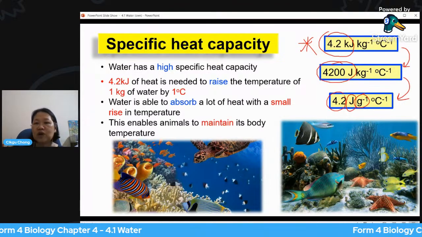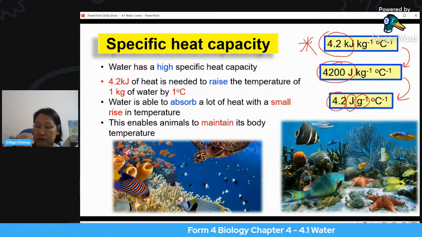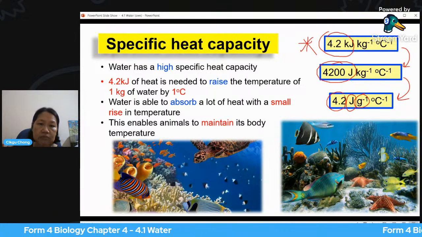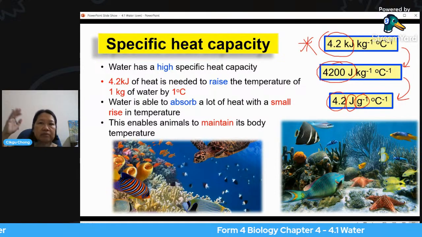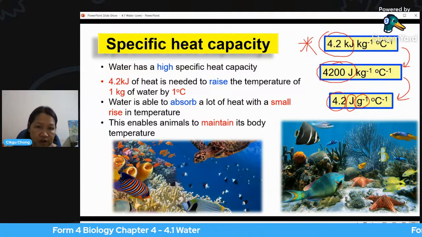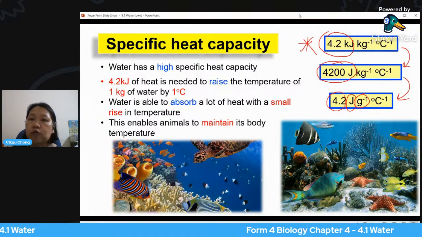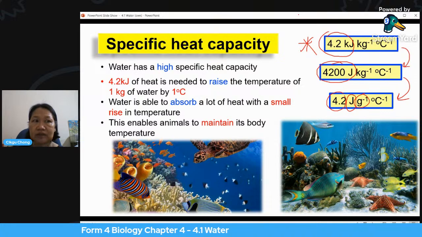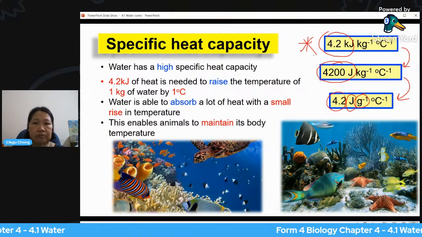In the water, you hardly see any changes. The temperature of the water in the ocean or the sea is still very low, so animals are able to live and survive. Even though the global temperature rises, water is not a big problem. It will not rise very much because of the high specific heat capacity of water. So this helps animals in the sea maintain their body temperature. The temperature of the water doesn't rise, so they are still able to survive.